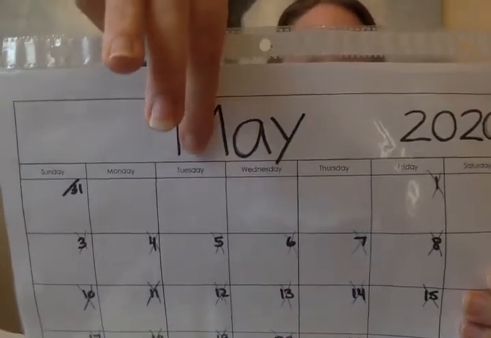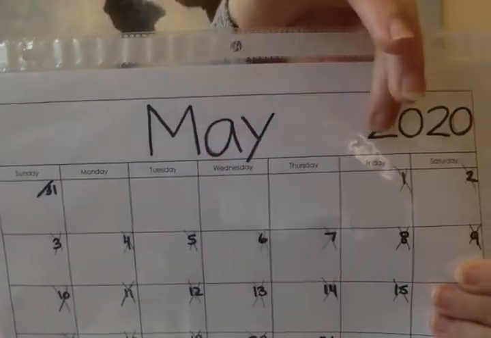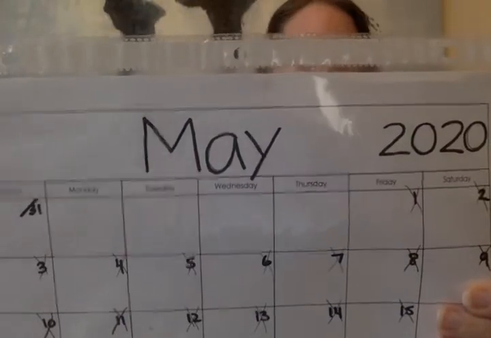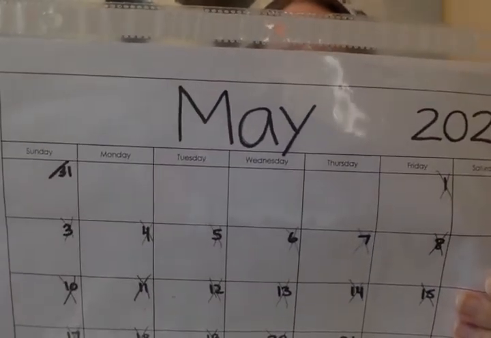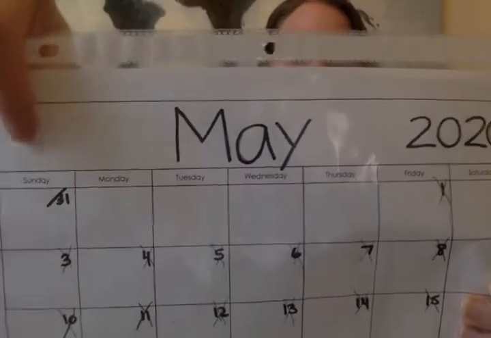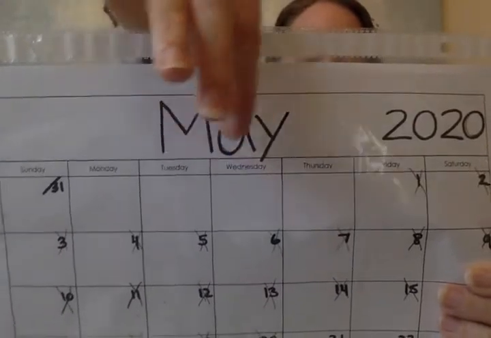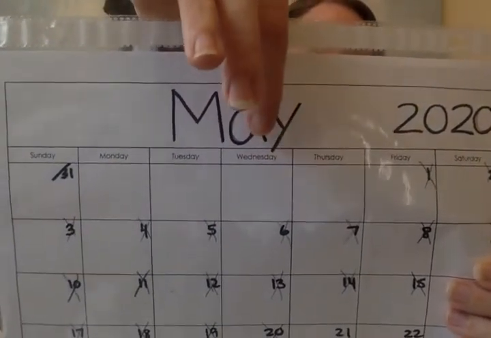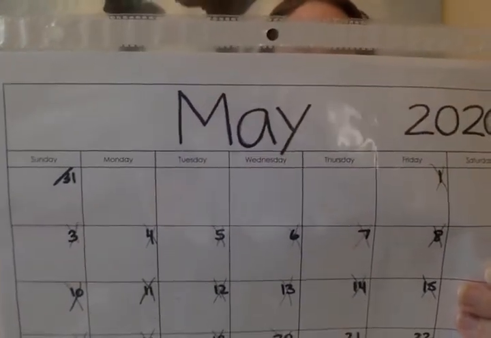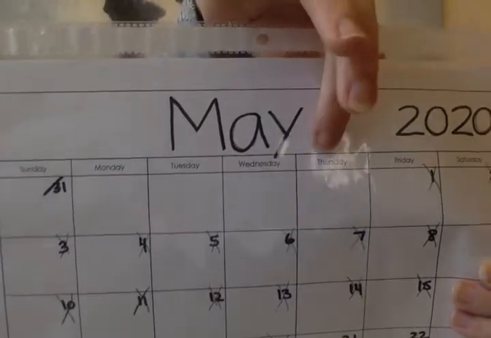Sunday, Monday, Tuesday, Wednesday, Thursday, Friday, Saturday, and let's begin again. Sunday, Monday, Tuesday, Wednesday. What comes after Wednesday? Thursday.